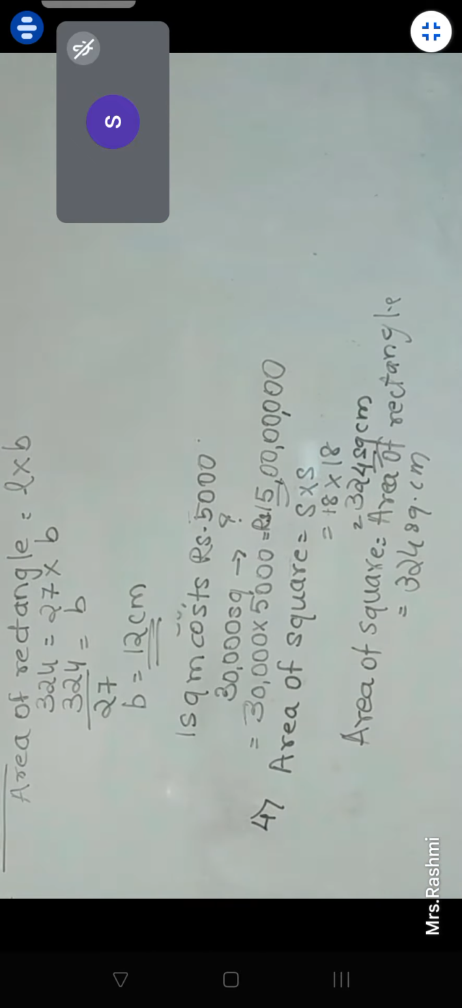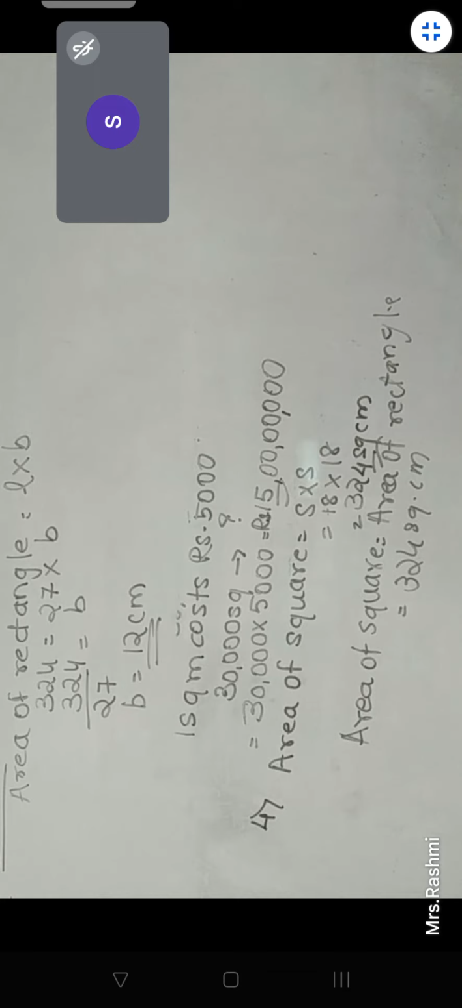So what does the question say? The cost of flooring a room at rupees 25 per square meter is 1125. If the room is 5 meter wide, find its length. So first is what? First we will have to find the area. Correct.